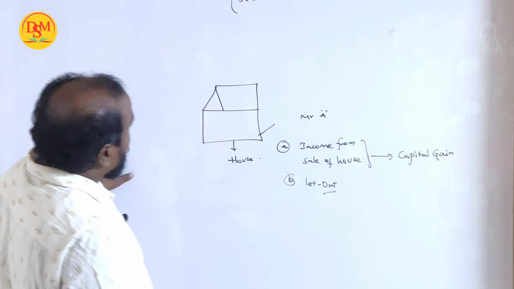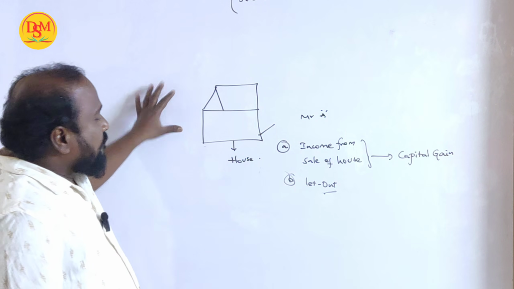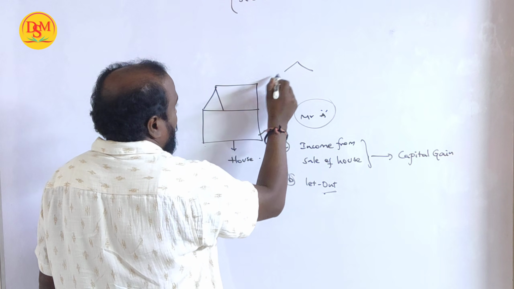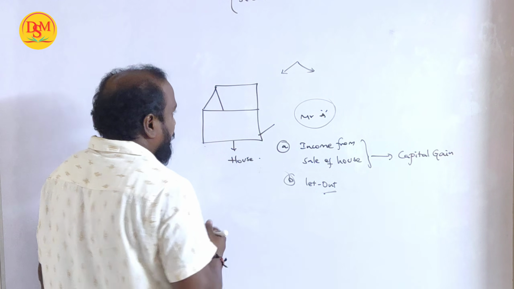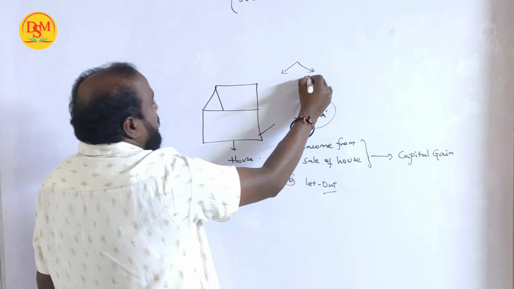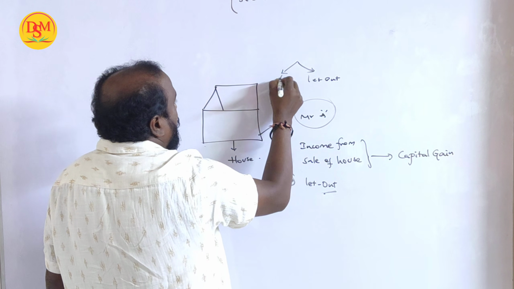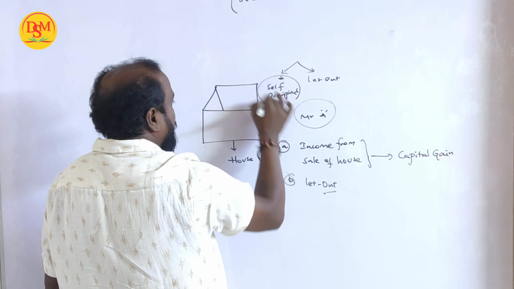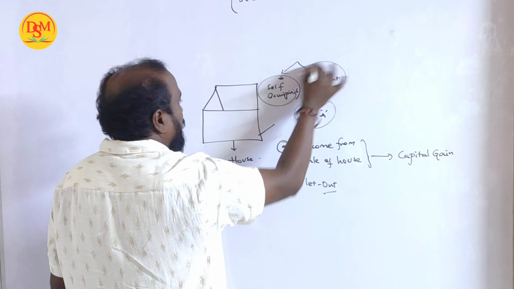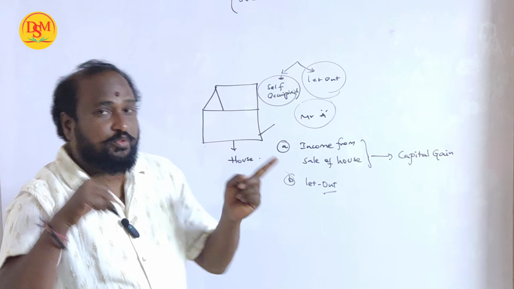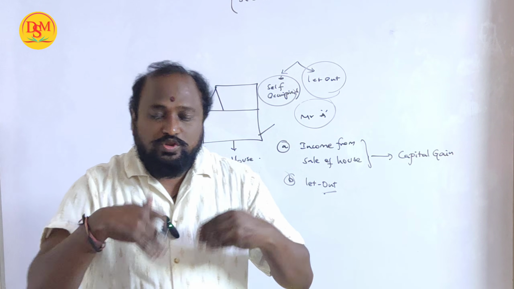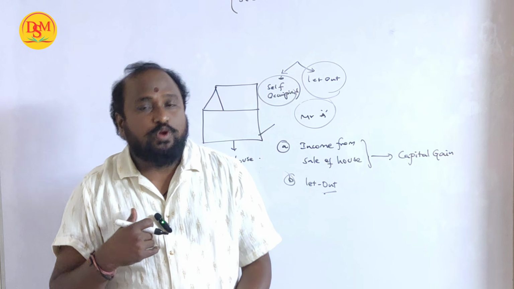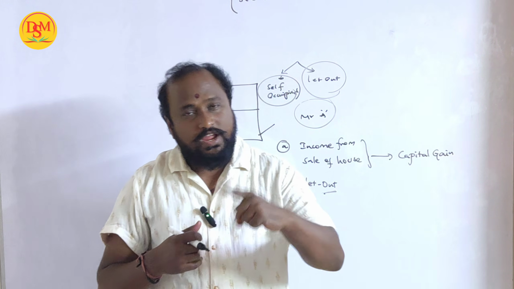So today we are going to discuss if a person is residing in that house himself or he is letting out the house. What does self occupied mean? He is staying in that property. What does let out mean? He has let out the property to some other person. Now if I am staying in my own house, do I receive rent? No. But if that property is given as let out, we'll receive income.